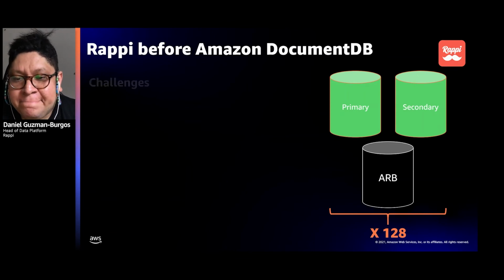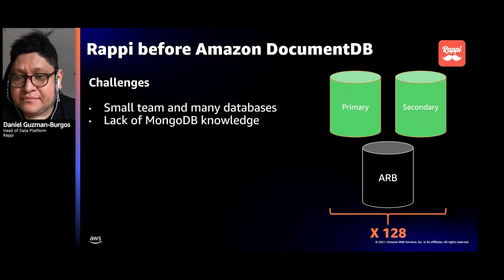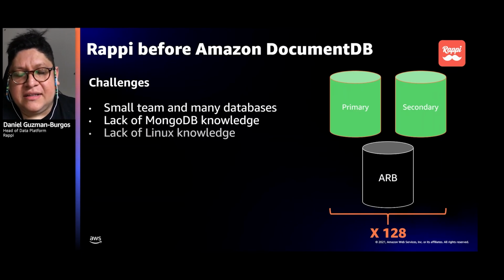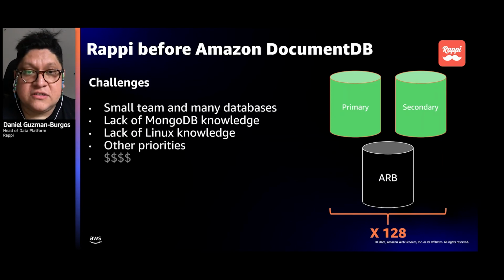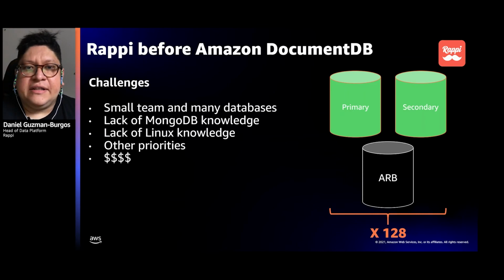So to summarize the challenge, it was a small team, way too small for way too many databases on different storage types. And the key parts of the problems were the lack of MongoDB knowledge, the lack of Linux knowledge, and other pressing priorities dictated by the business that we had to manage. And that way, our technical debt was growing and growing.